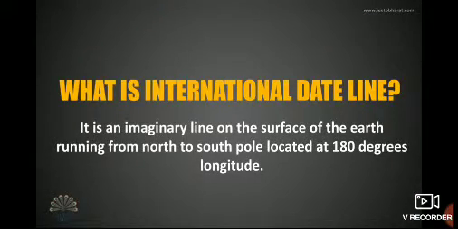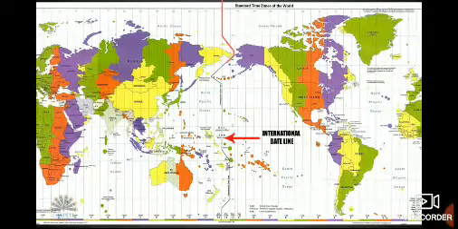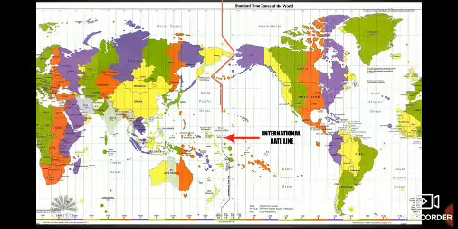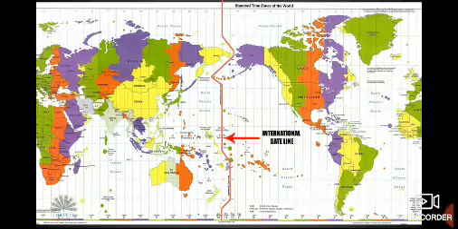What is the International Date Line? It is an imaginary line on the surface of the Earth running from the north to the south pole located at 180 degrees longitude. Although the International Date Line generally follows the 180 degrees meridian, it does diverge in places. Since the 180 degrees line runs through several countries, it would divide those countries not simply into 2 different time zones, but into 2 different calendar days.